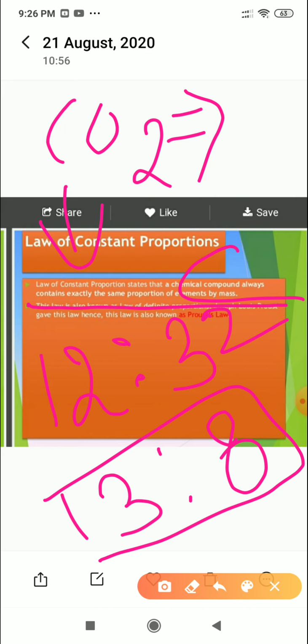But in all the cases, when carbon dioxide is formed, the ratio will always be 3:8. It does not depend on how you are getting this carbon dioxide. Are you burning paper, cloth, anything you burn? If you are talking about carbon dioxide, the ratio will always be 3:8. Okay, let's try to understand with another example.